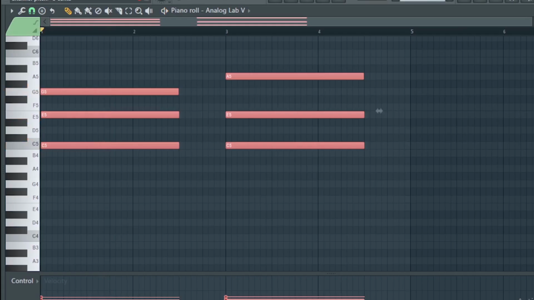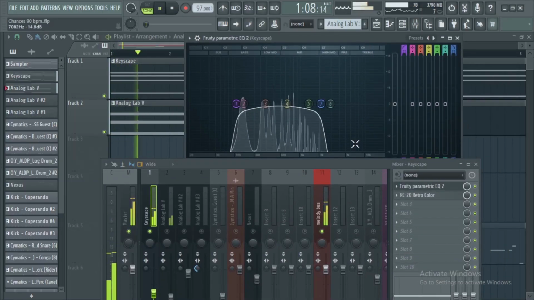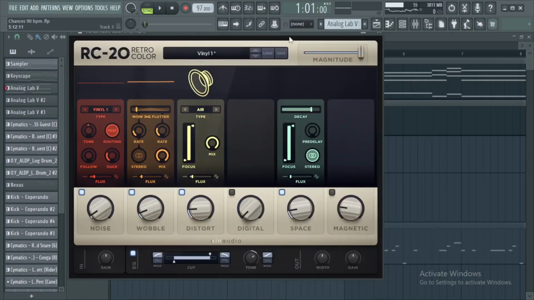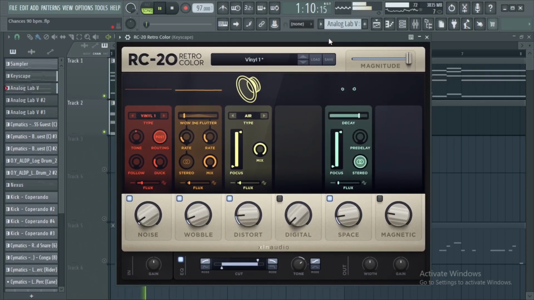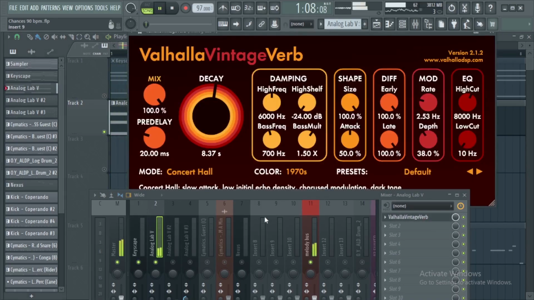For the processing of the roots, let's do an EQ with bandpass, a steep cut on the highs and low frequencies, followed by RC20 with the Vinyl 1 preset for vintage vibe. And for the pads, let's make it sound distant with a Valhalla Vintage Verb.